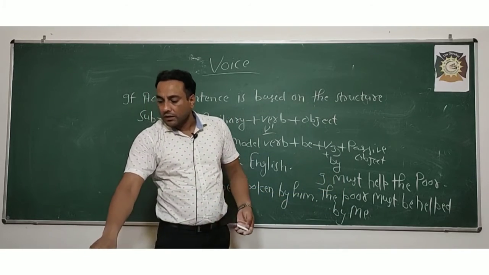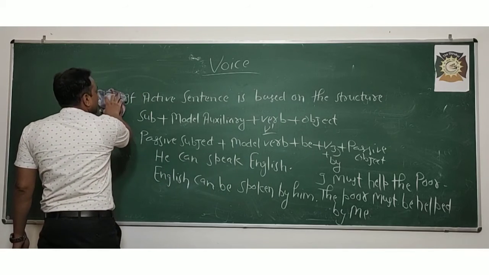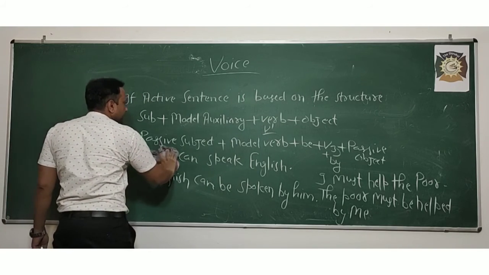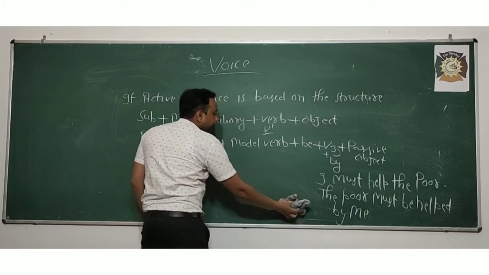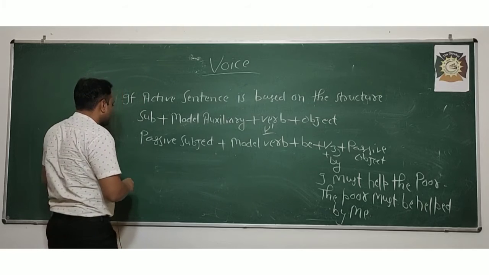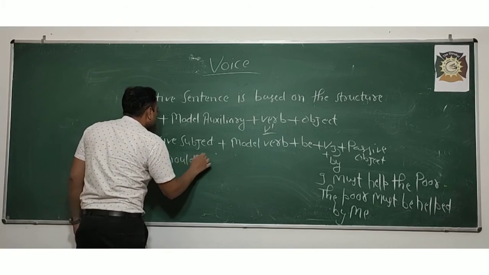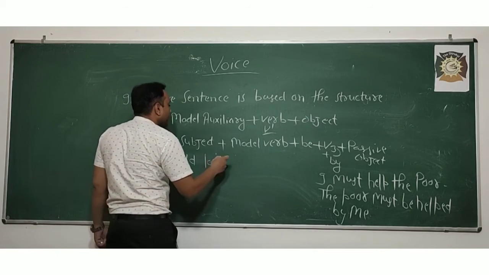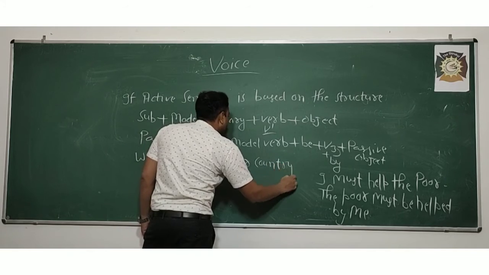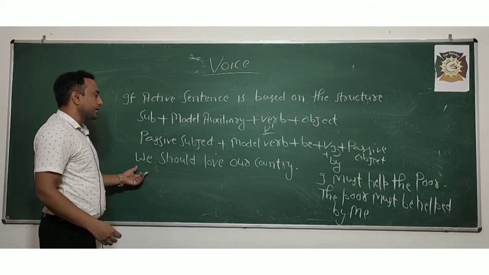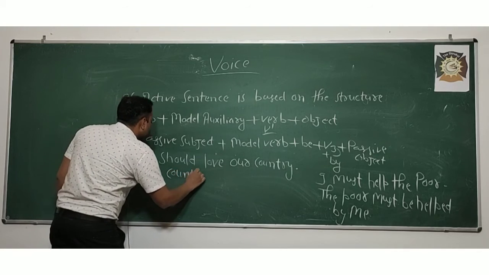The next sentence: we should love our country. Then our country comes first.